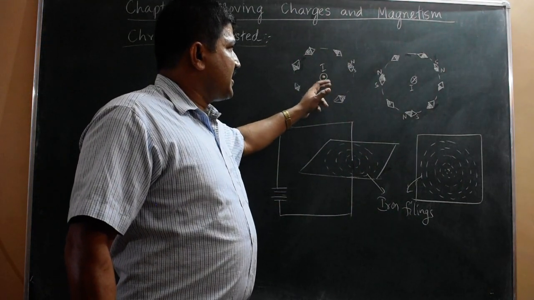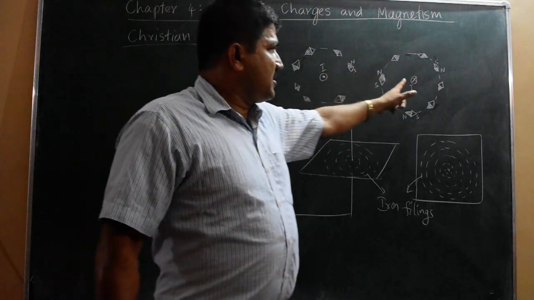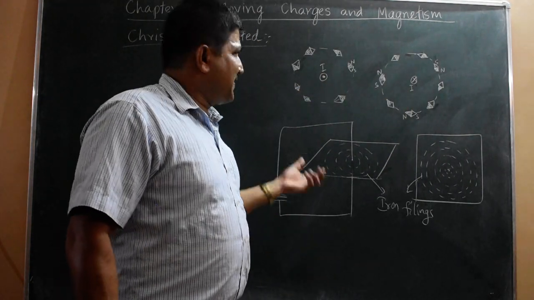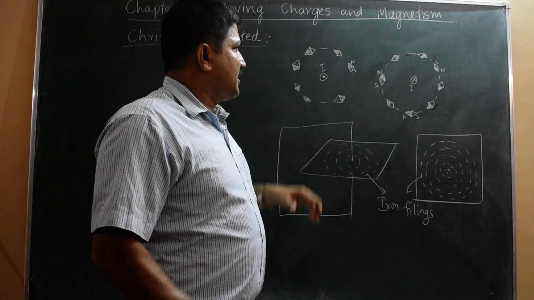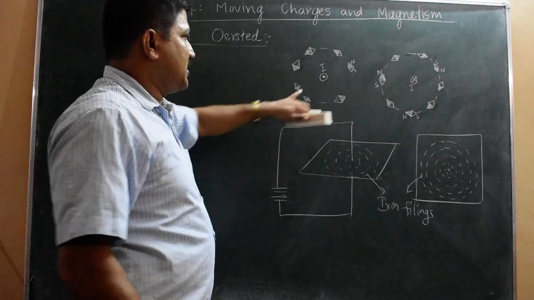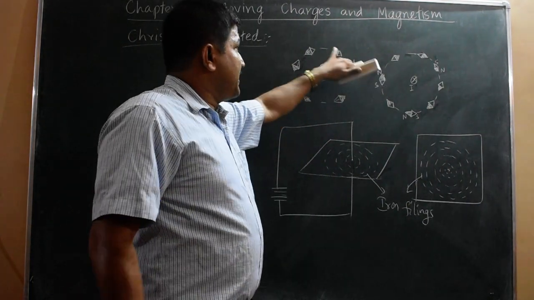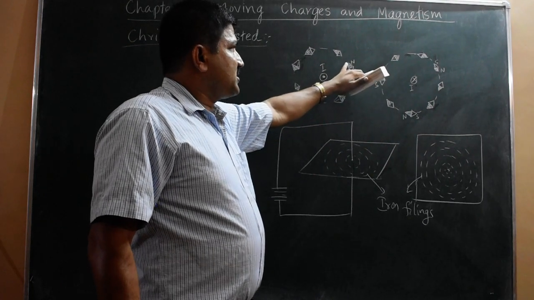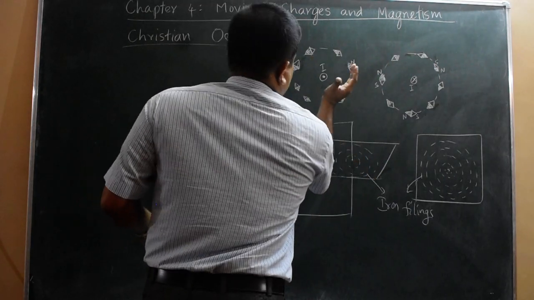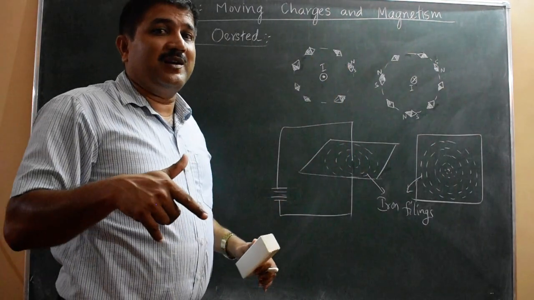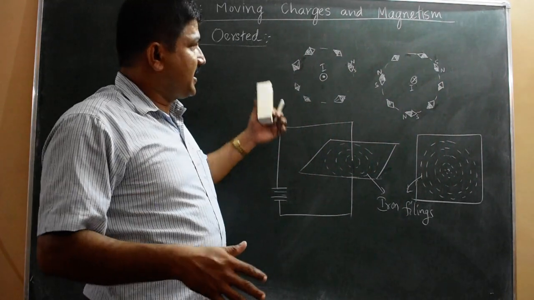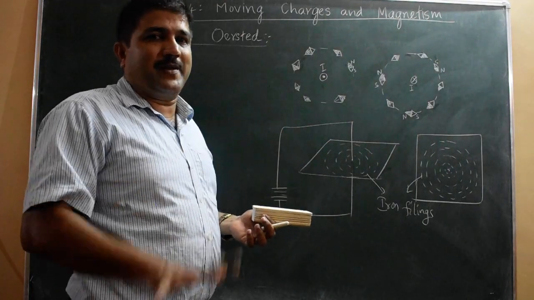So this is the conductor carrying current, and I have shown here a dot and X mark. I have shown it as I, signifying or representing the current. So for the current carrying conductor with current outward, by the right hand rule, current is normal outward, this I says, and the magnetic field shown by this needle, north is like this, south is like this. North is along the tangent, and the conventional direction of the magnetic field is a vector quantity, like electric field. Surrounding any current carrying conductor or any moving charge, there will be magnetic field.